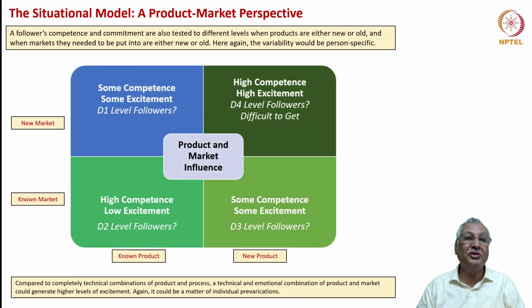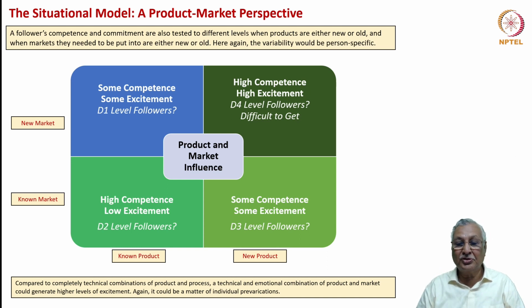Again, let's look at the situational model from a product market perspective. Let's think that there is a product which is known to the employees and the leader. There is also a new product. These two types of products have to be sold either in a known market or in a new market. Similarly, known product in a known market leads to high competence, high learning effect, but low excitement.